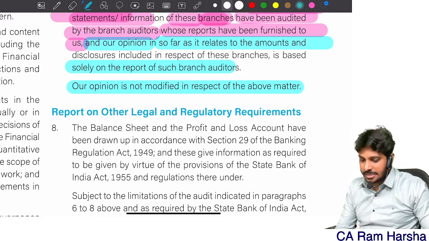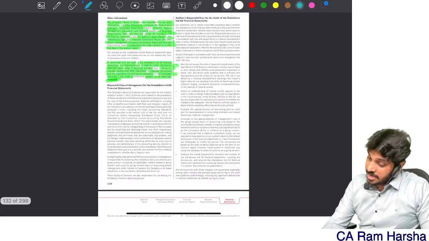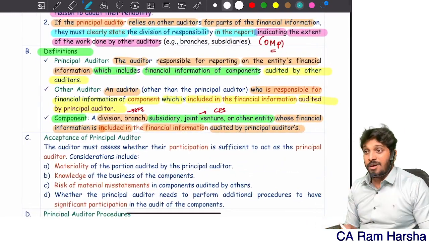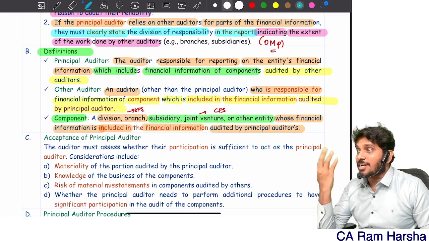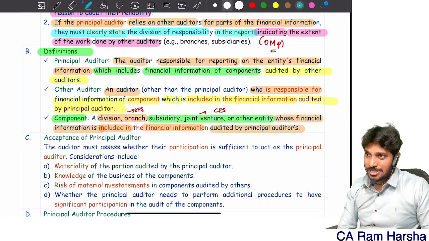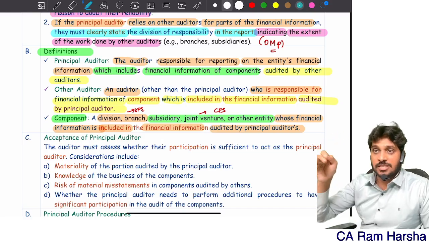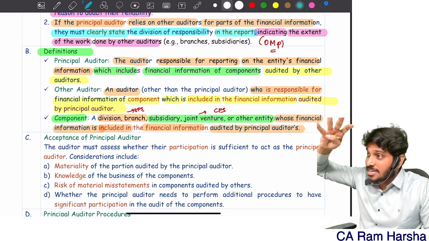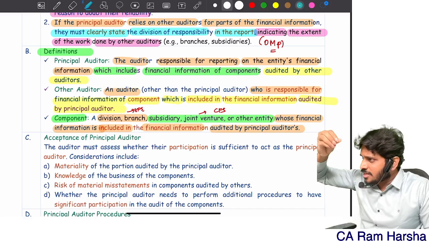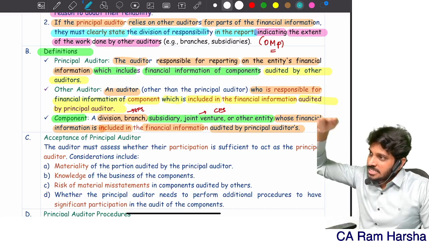Clear? Next. Now, what if the standard is mainly one more thing? Why has this standard been brought? Okay, responsibility, fine. What if other auditors gave an adverse opinion? How does the principal auditor have to deal with that situation? If you recollect 143 subsection 3, there is a checklist, 16 items, funding party, intermediary, ultimate beneficiary. Are you able to recollect? In CA Inter it is there, not in final also. Okay, in CA Inter itself it is there.